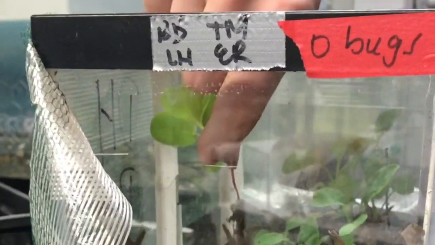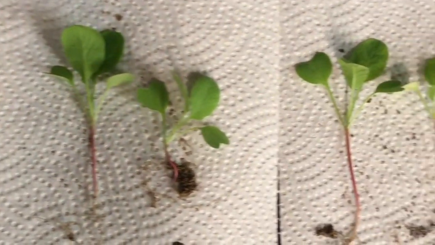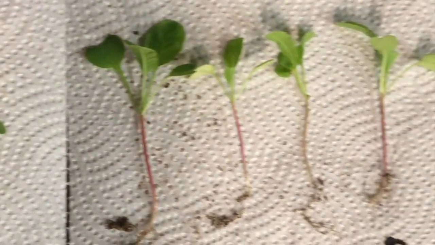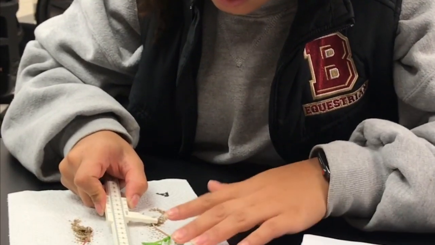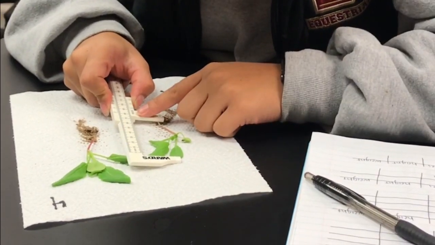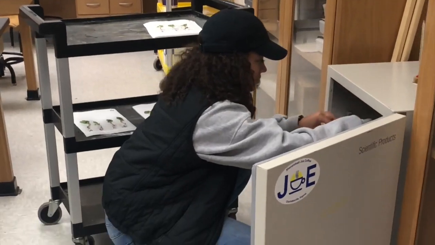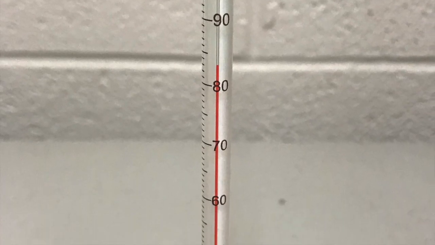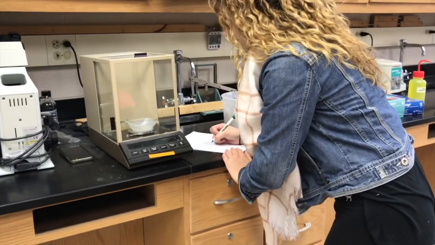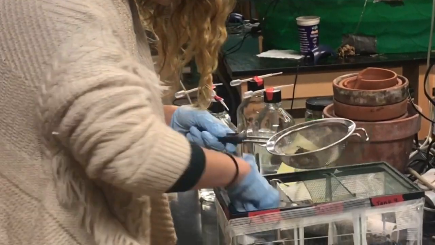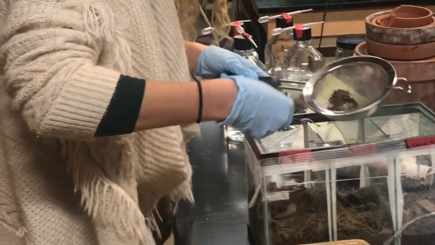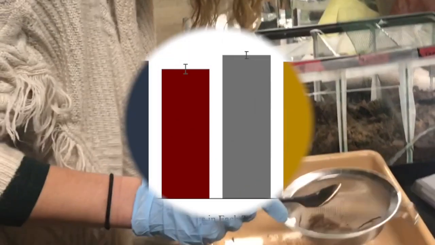After 30 days of growth, the radishes were removed from the soil. The number of leaves were counted on each plant, excluding the cotyledons. The height of each plant was measured from the tallest leaf to where the roots began. The radishes were then dehydrated by placing them in a drying oven and recording their biomass with an analytical balance to get an accurate measurement. The woodlouse were also removed from the tank and counted, sorting the live ones from the dead.